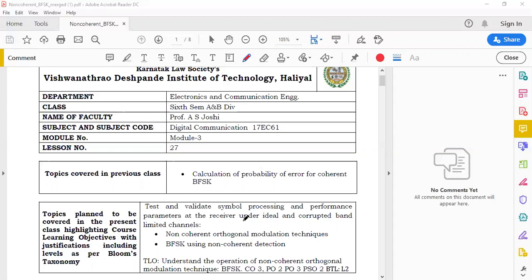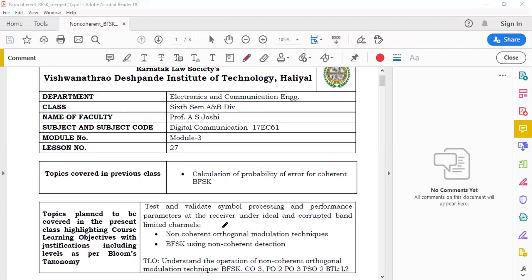It means in coherent modulation techniques, in order to have proper detection of the signal, synchronization between the phase of the carrier at the receiver and phase of the carrier at the transmitter is very much required.